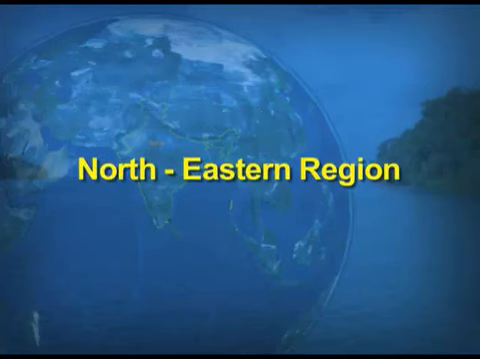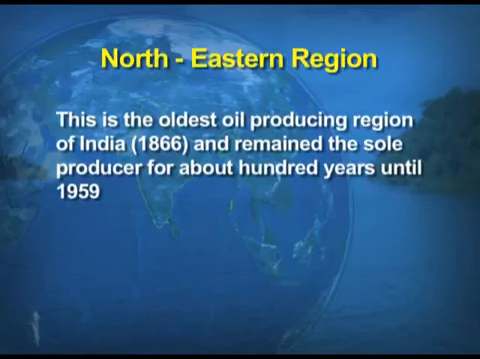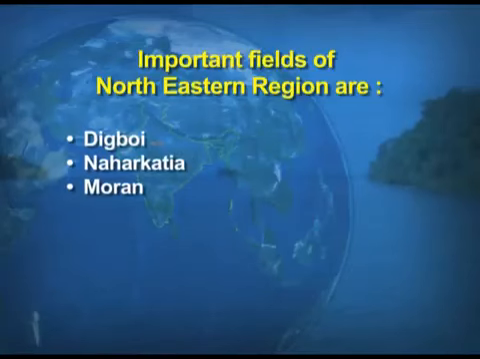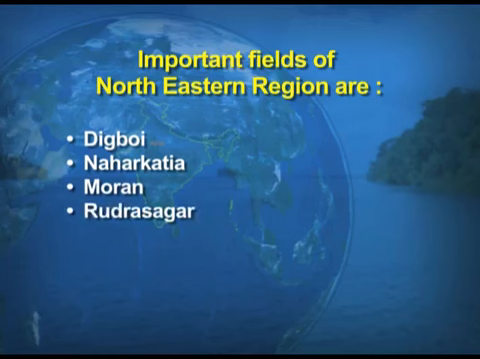So, first we take up the northeastern region. The history says this is the oldest region of petroleum production. As the table told you, this is the oldest oil producing region of the country, and it remained the sole producer of petroleum until 1959. Now, the other important areas of the northeastern region are Digboi, Naharkatia, Moraine and Rudrasagar.